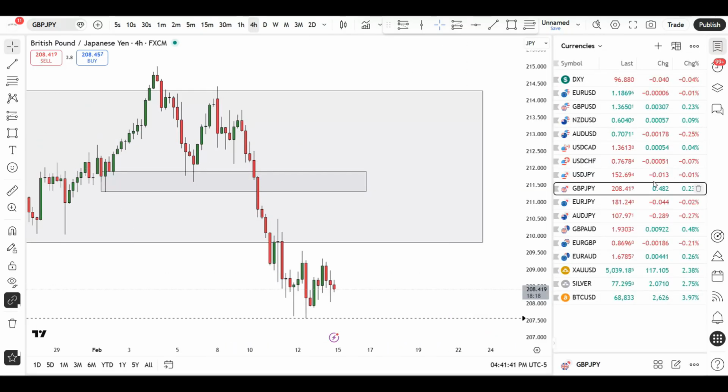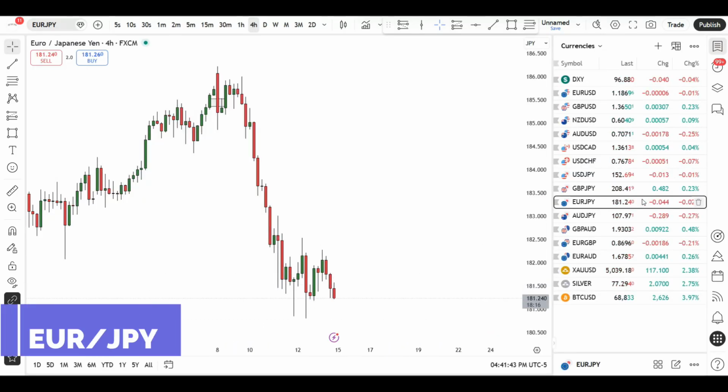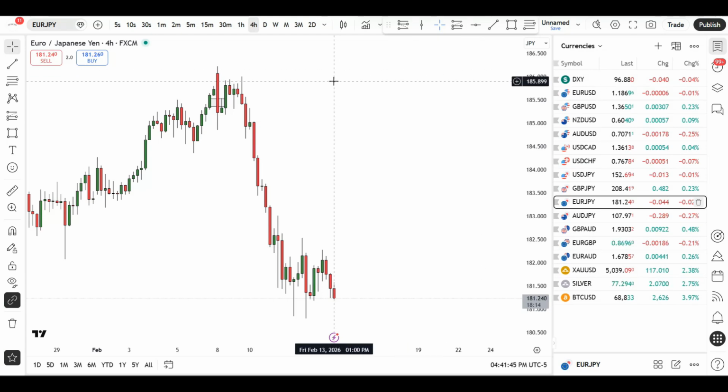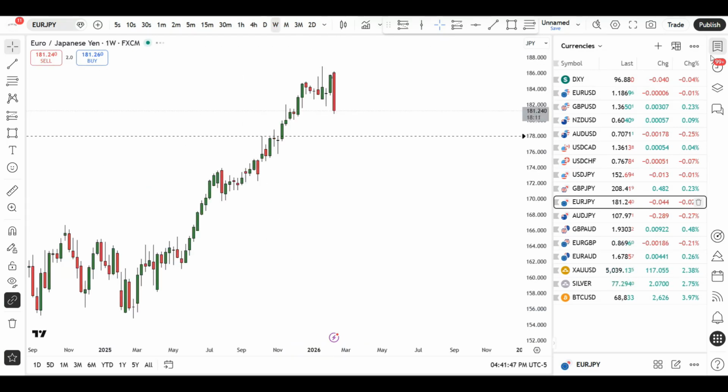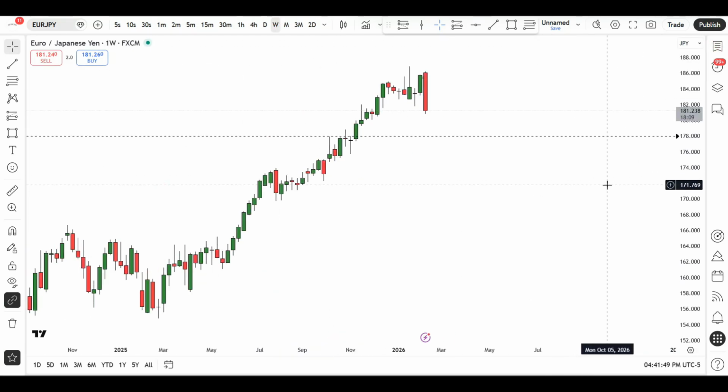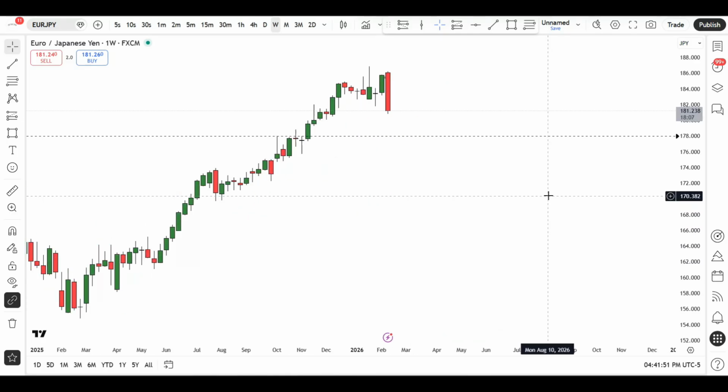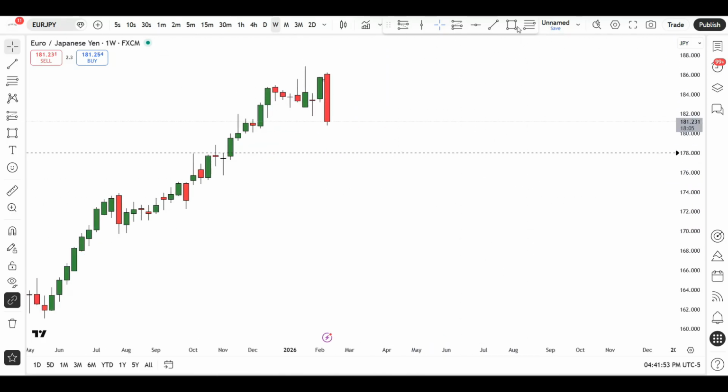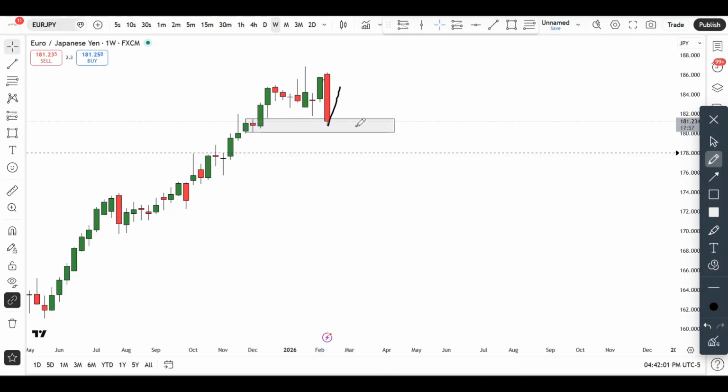Next up is going to be Euro Yen. Now for Euro Yen, what do we have here? In the case of Euro Yen, if we take a look at the weekly, it's still very similar to the GJ. In this particular case, you can see that the market right now is sitting inside this particular demand zone area that we have here. Like I said, the market can easily give us a bullish reaction off of this level. There's nothing preventing that from happening.